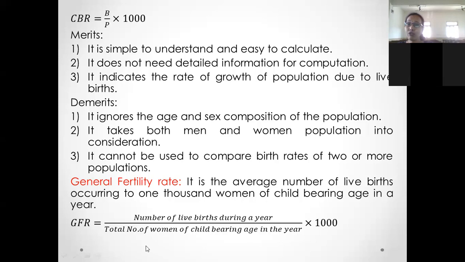It is more meaningful if we consider only female population. Because females are capable of giving birth to a child, we do not consider male population in case of GFR, ASFR and TFR. Fertility is more meaningful when we consider only female population, that too between the age group 15 to 49. Got it? Why we consider only female population in GFR, ASFR and TFR. Then next slide.